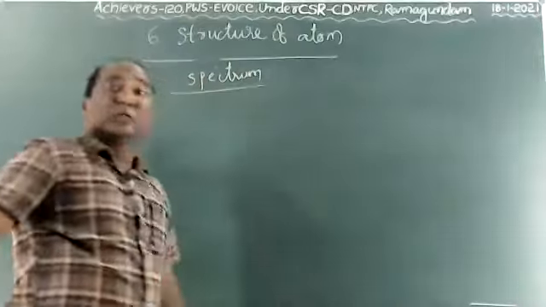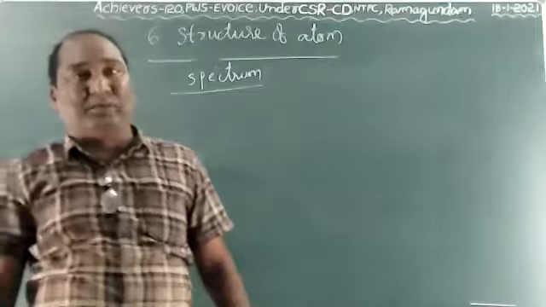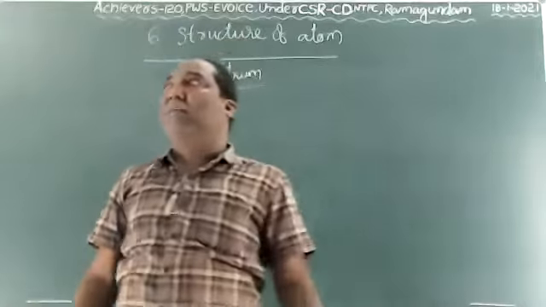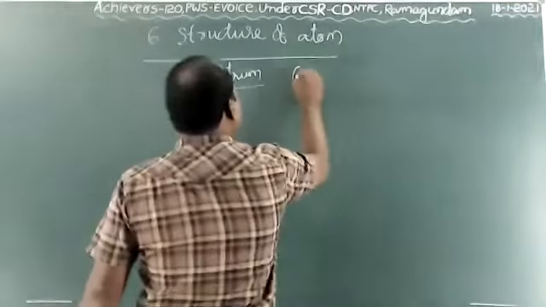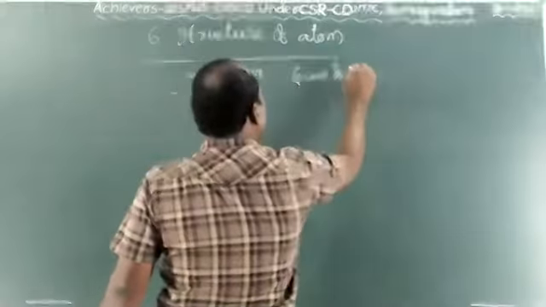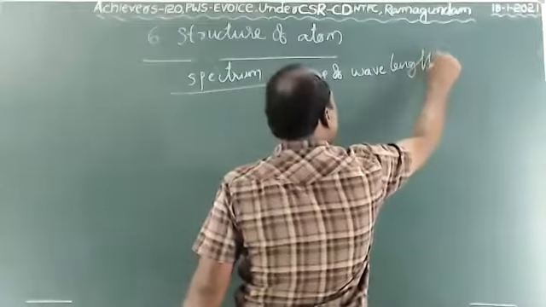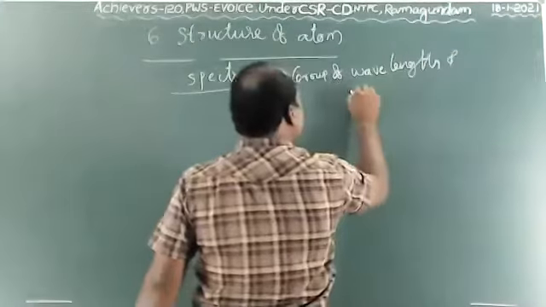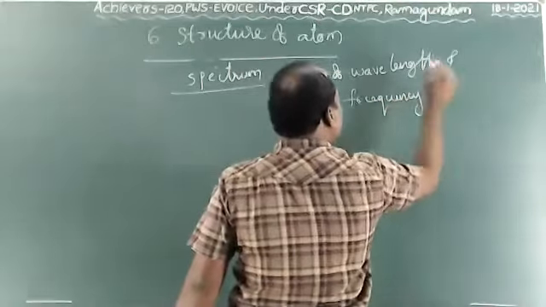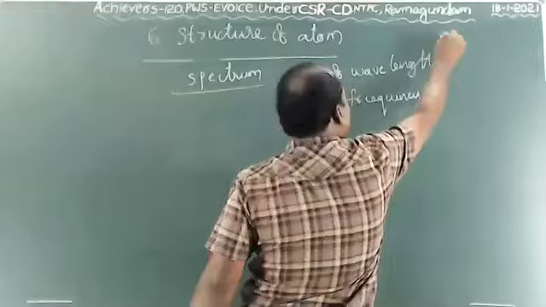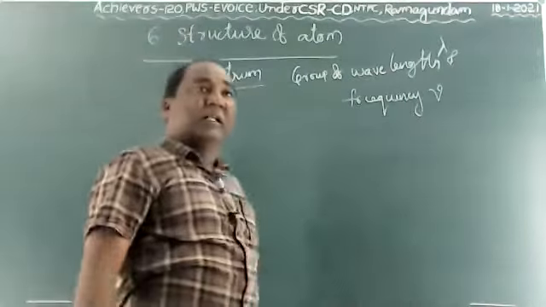Spectrum means the group of wavelength and frequency is called spectrum. Frequency is denoted by mu, wavelength is denoted by lambda. Group of wavelength and frequency is called spectrum.